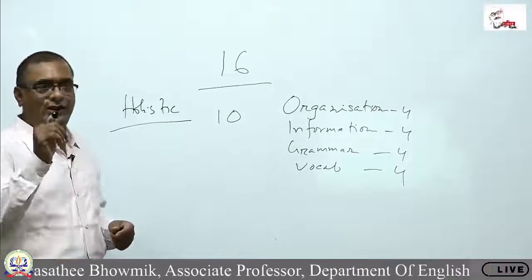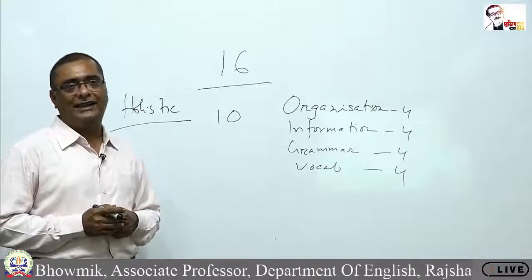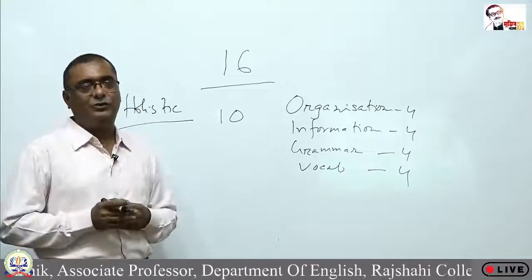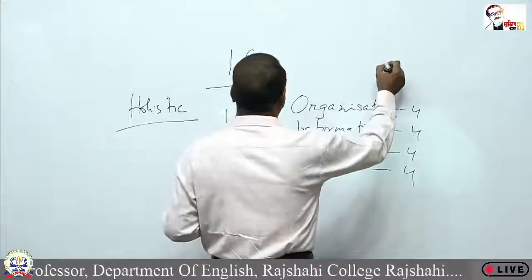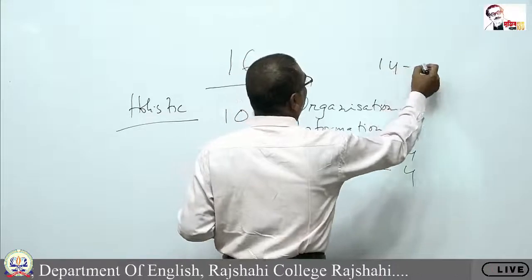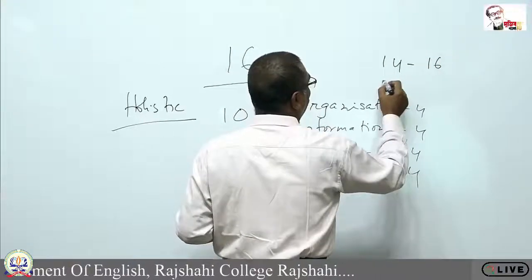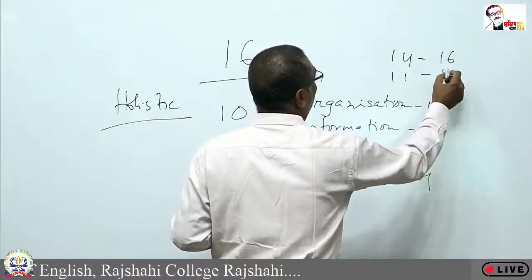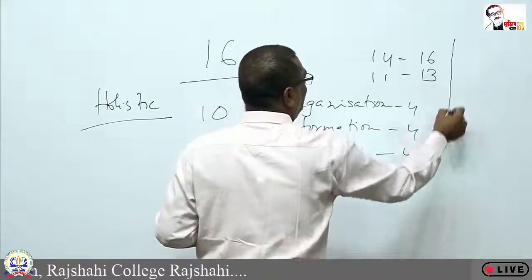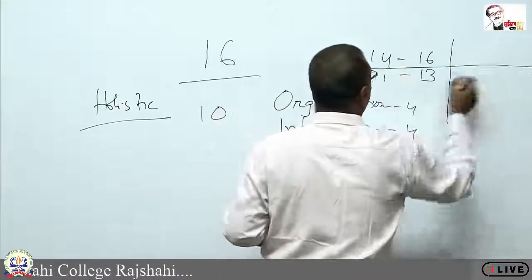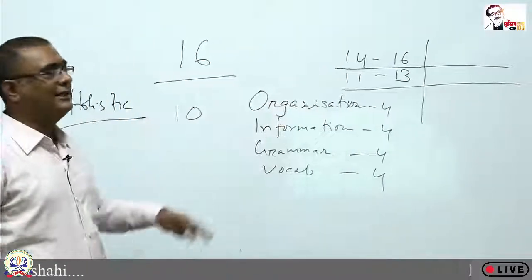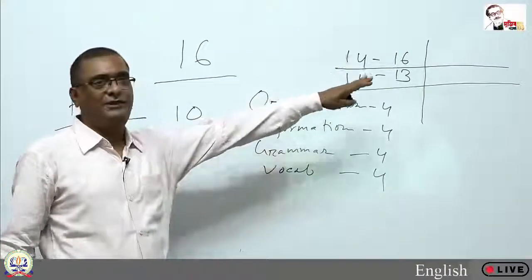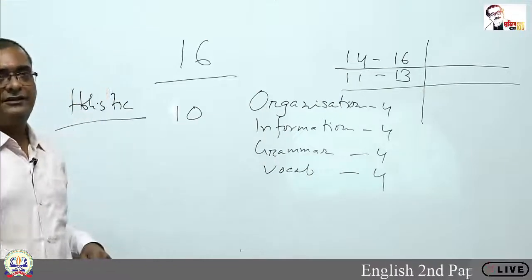You also have a banding scale, and it's available in the notice. They say that when you write excellent, you will be given 14 to 16, then 11 to 13. Against these criteria and these marks, there will be some descriptors beside the marks.